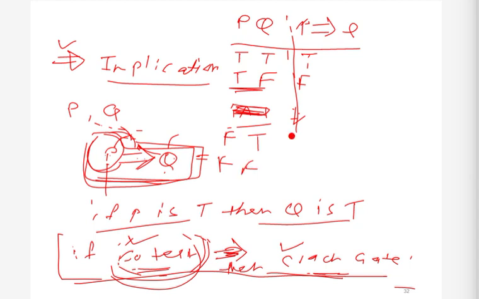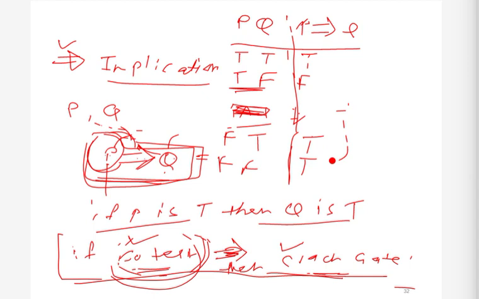So basically this implication operation says that if p is true, then q should not be false. But it is not saying anything when p is not true. So let's see the truth table for this. This is the conditional statement. This is the theory.